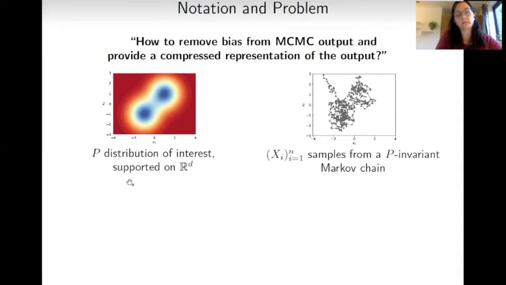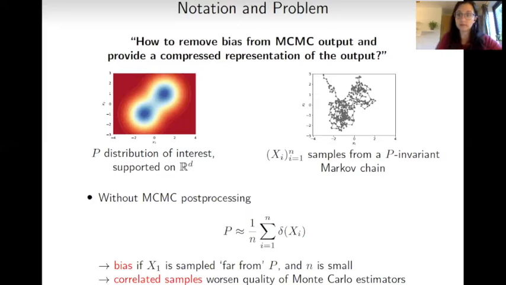Now, on the left-hand side, we have a cartoon representing a distribution of interest P supported on R^d, and on the right-hand side, we have N samples from a P-invariant Markov chain. It is clear that if we don't do any MCMC post-processing and we approximate the distribution P using an empirical distribution that is equally weighted on each of the MCMC samples, this can provide a biased representation of P if the first MCMC sample is sampled far away from P and we have a small number of samples N.